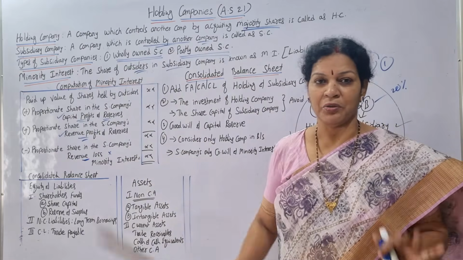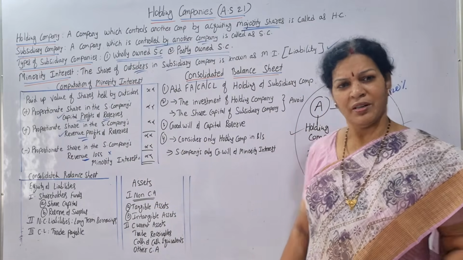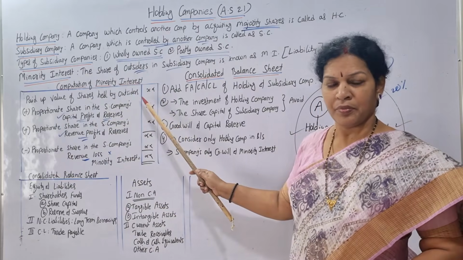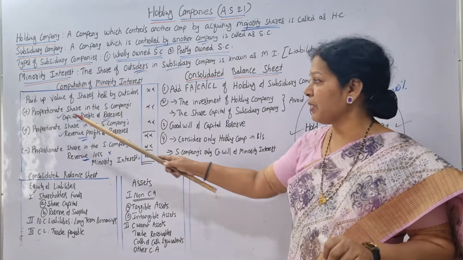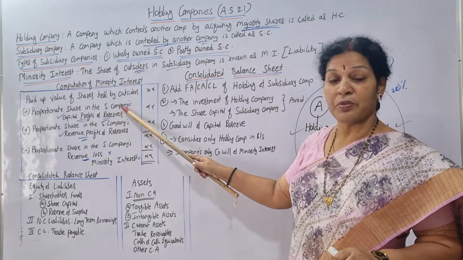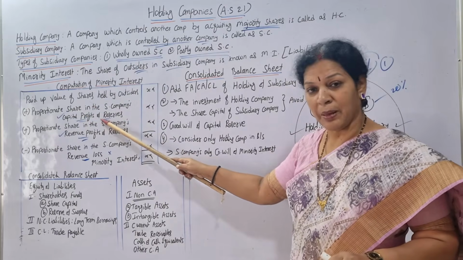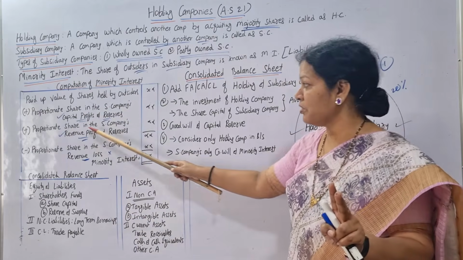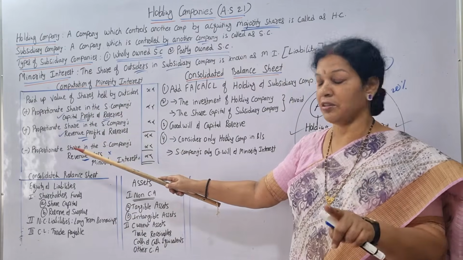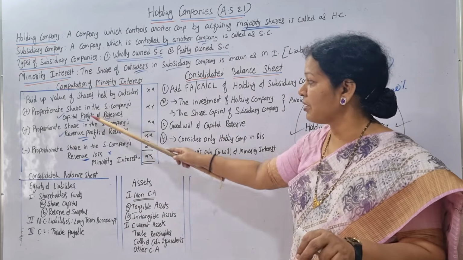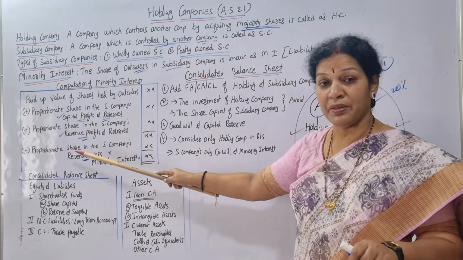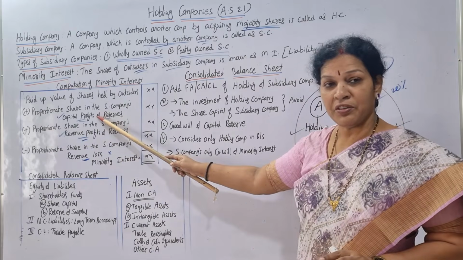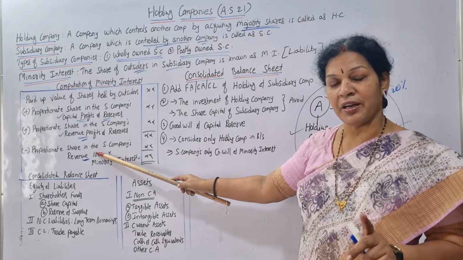Simple format you have to remember. Able to remember? The actual value of the minority share amount will write. What are we adding? Two items. Proportionate share in the subsidiary company's capital profits and reserves, one. Second one is the proportionate share in the subsidiary company's revenue profits and reserves. Capital profits and reserves, revenue profits and reserves added.